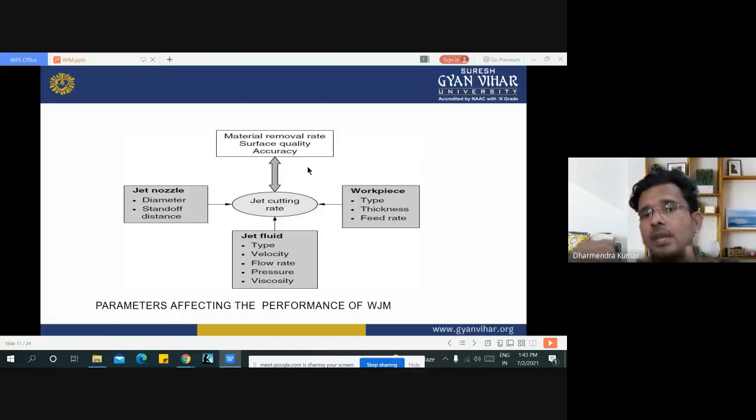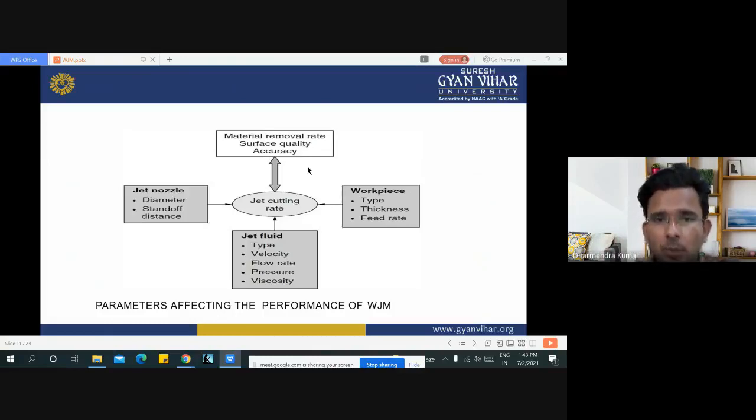If we are talking about the workpiece, then which type of workpiece we are using, what the thickness of the workpiece is, and what feed rate is given in WJM.